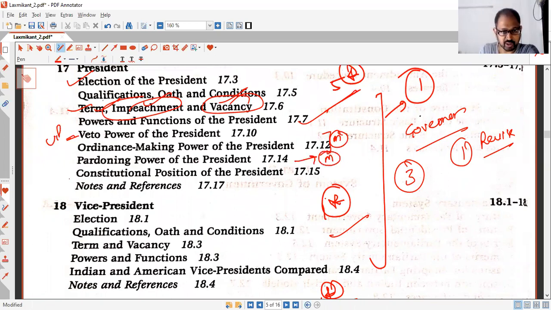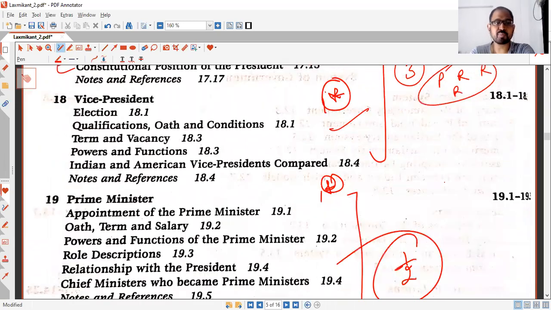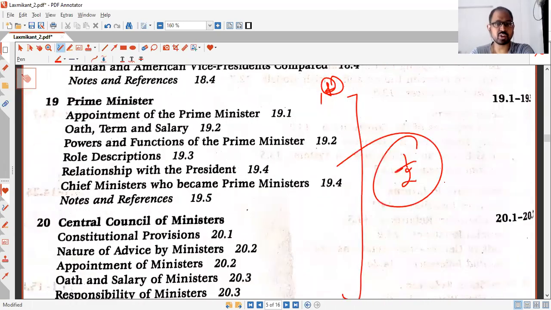But for pardoning powers, you should know the meaning of pardon, reprieve, remission, and all these different words. You should know their meanings. So go with that. Now, Prime Minister and Council of Ministers, not important.